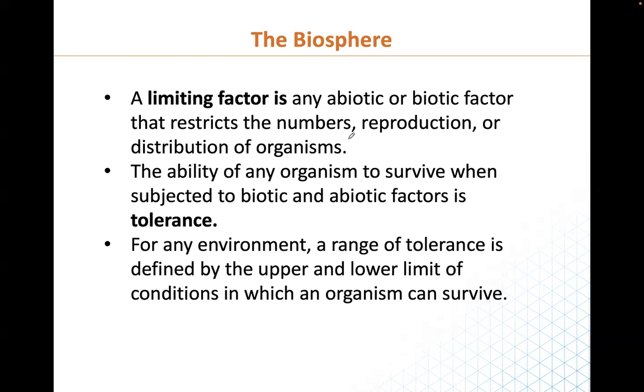What is a limiting factor? A limiting factor is any abiotic or biotic factor that restricts, meaning reduces, stops, or impedes the number of organisms, the reproduction rate, or the distribution of the organism. Limiting factors could be many things.